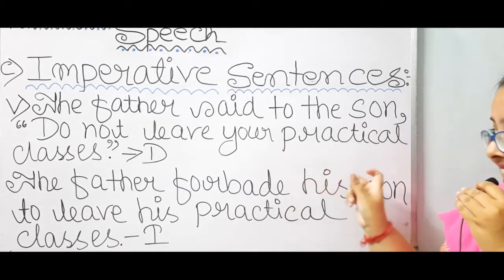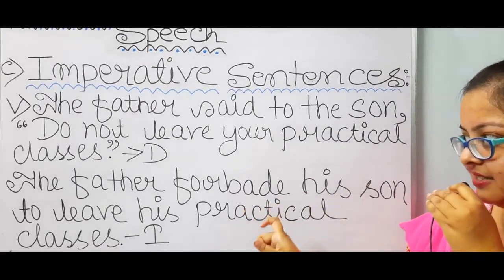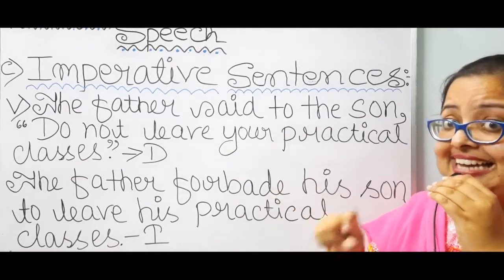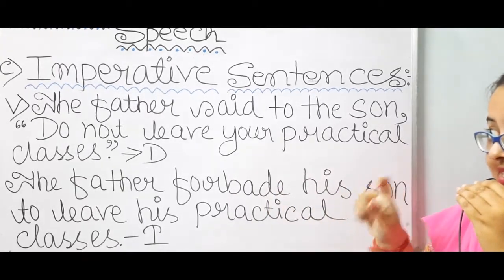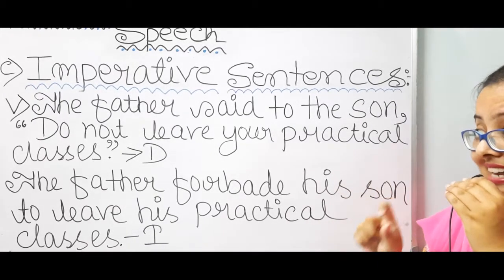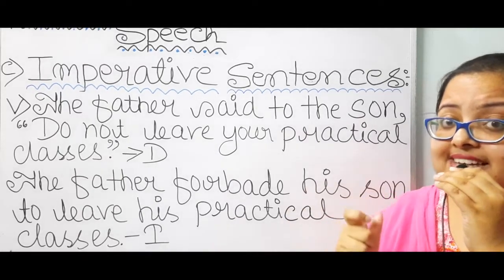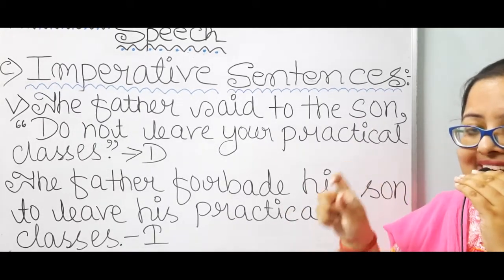So forbade his son to leave his practical classes. Means the father said no basically, said that do not leave, or the father said to his son basically not to leave those practical classes.